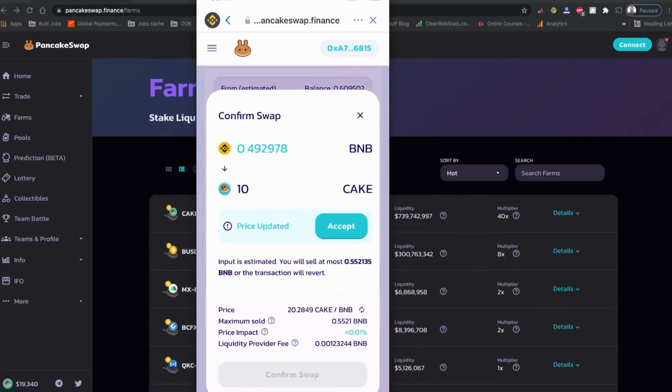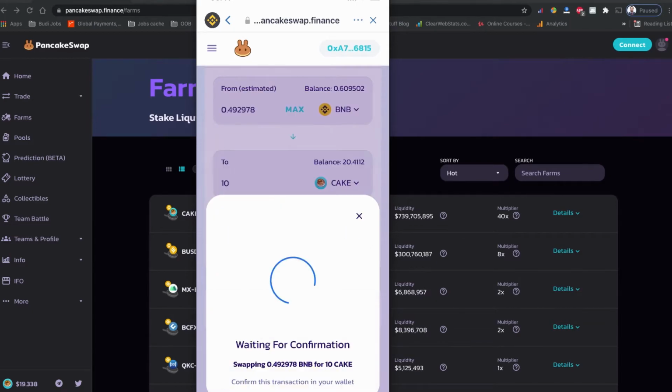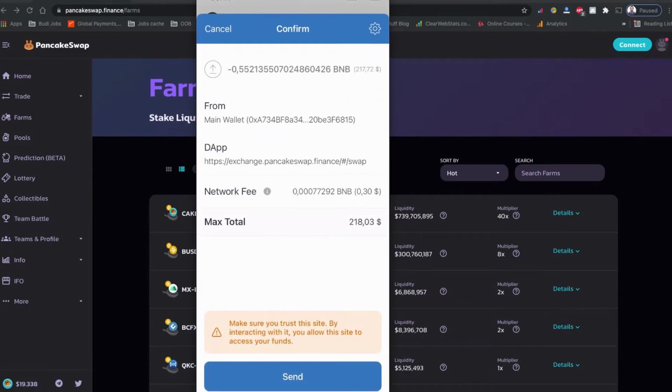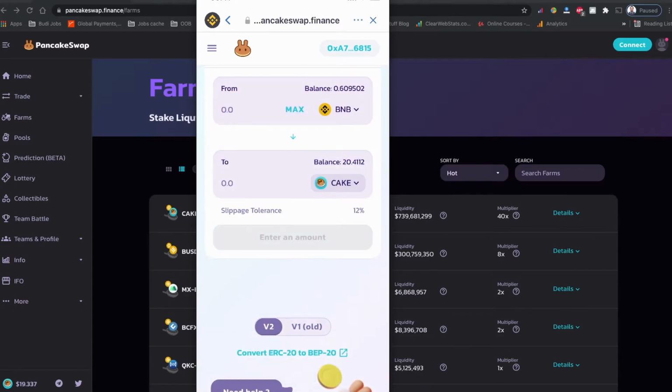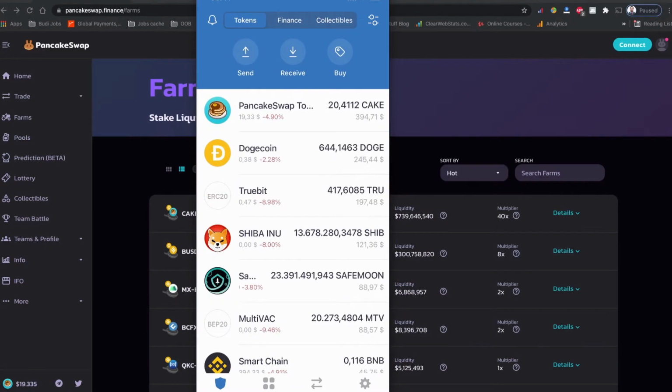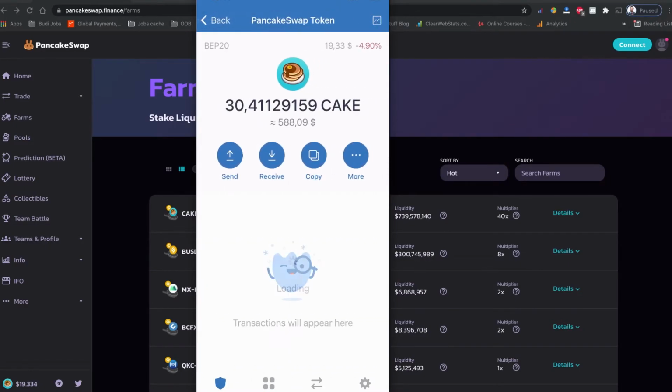Basically, I'm swapping my Smart Chain BNB for my cake token coin. There is a price change. I'm going to accept it and confirm the swap. There is a little amount of network fee again, and I'm going to send it. So I should have my cake in my wallet now. Let's go back to the Trust Wallet. Yes. So let's stake all these 30 token coins on the PancakeSwap auto compounding syrup pools.